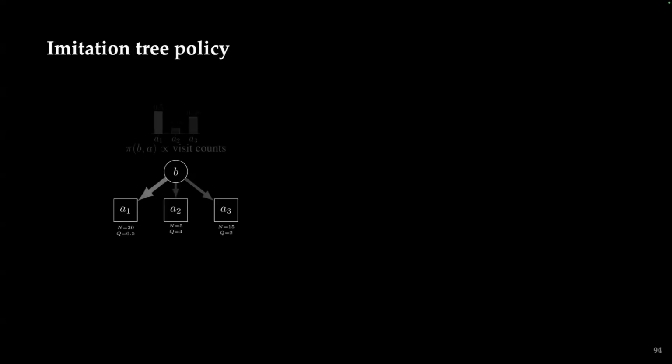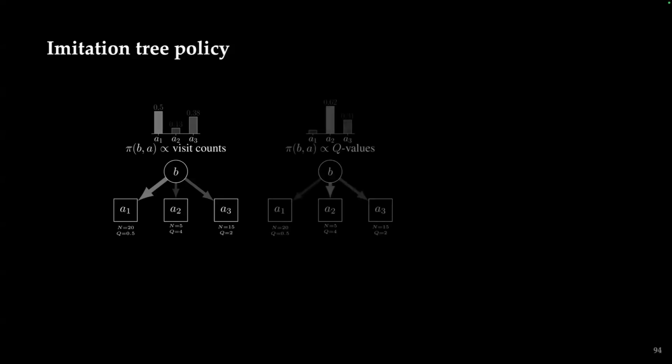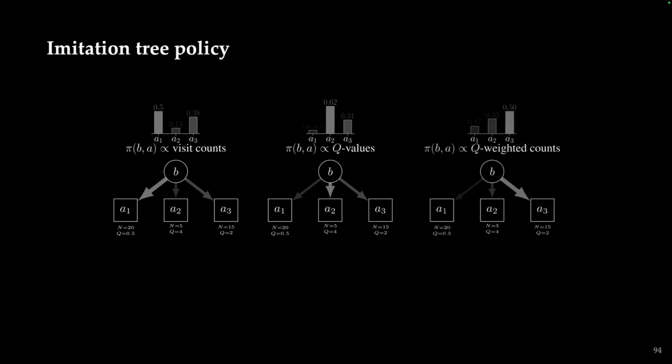So one way we address this is by introducing a change in the way we imitate the tree policy. In AlphaZero, they use the visit counts, so how many times we visited particular nodes, as a way to try to imitate this policy. Other work has used the Q values. Here, we want to use all the information in the tree because we have a very limited number of tree queries. And so we do a very simple weighted visit count by the Q values.